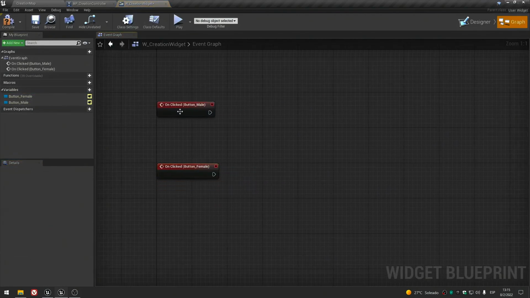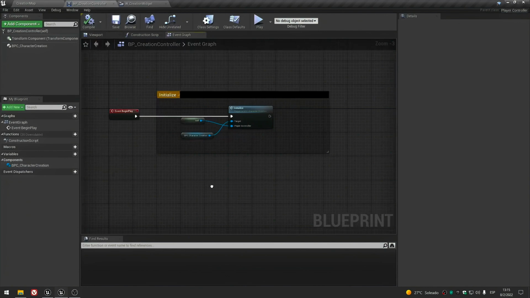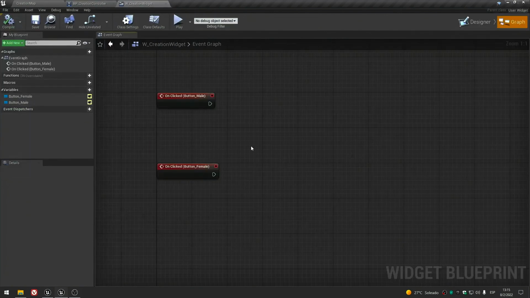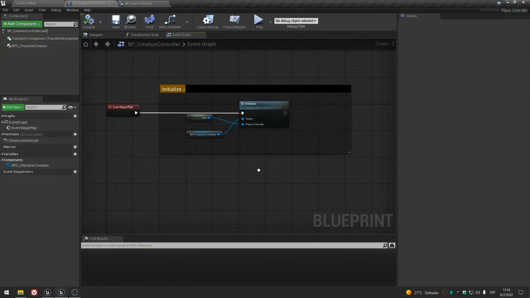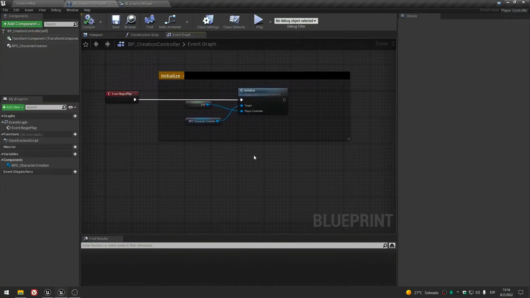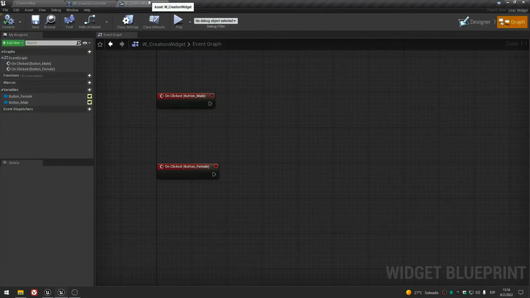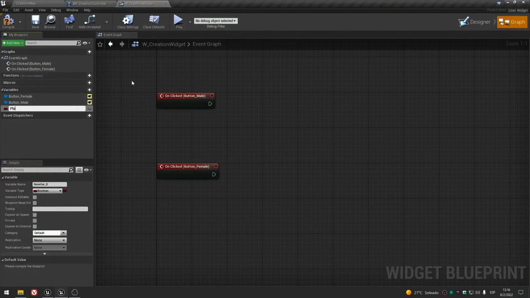Now we need a BP creation controller reference here in the widget, but we don't have any. There are several ways in which you can actually obtain a reference, but because we're using the creation controller to create and spawn the widget, in that moment we can pass through the reference. So the first thing that we need is to create a variable that we will call player controller, and the type will be player controller.